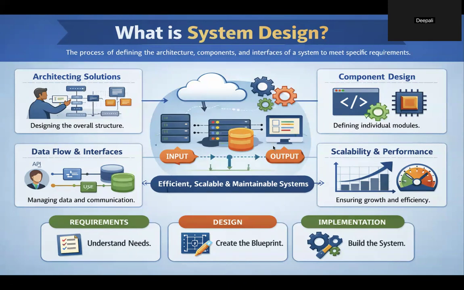So, in very simple terms, what exactly is system design? It is about turning your requirements into a working, scalable system blueprint.